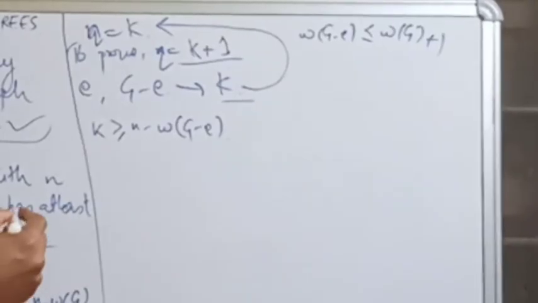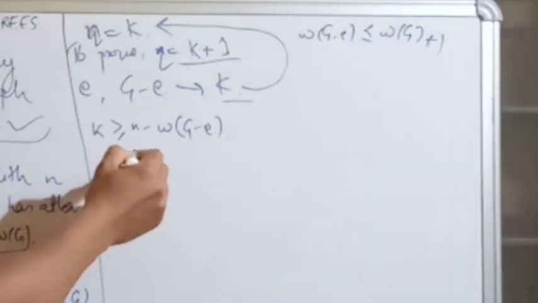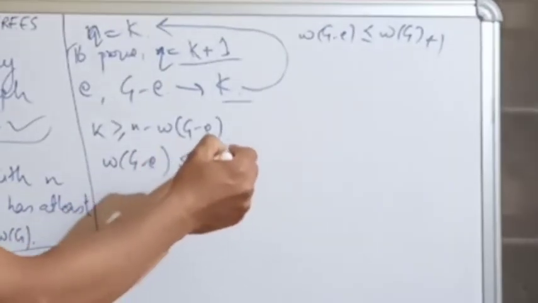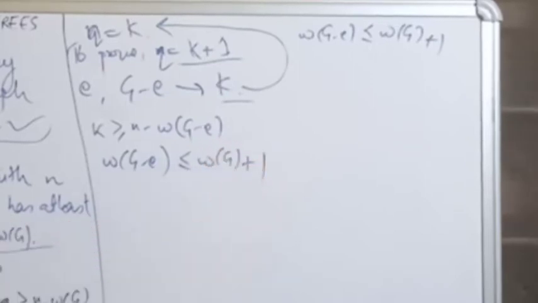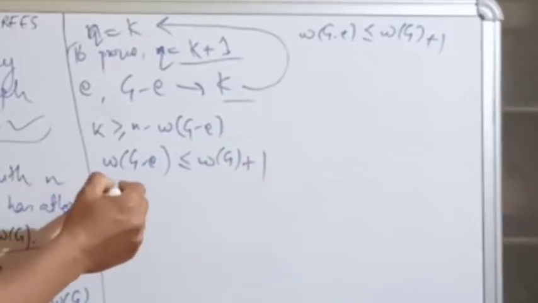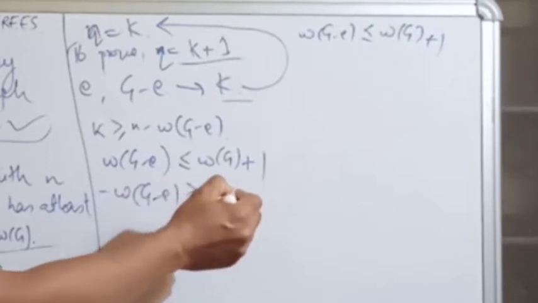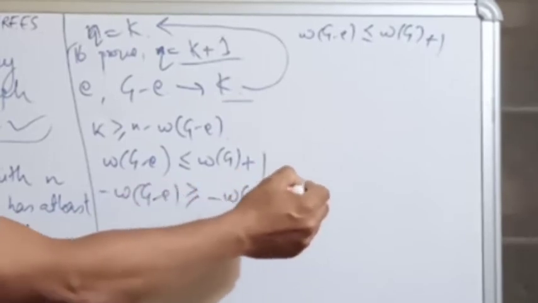So in this case also w of G minus e is always less than or equal to w of G plus 1. Now write minus on both sides, so minus w of G minus e is greater than or equal to minus w of G minus 1.